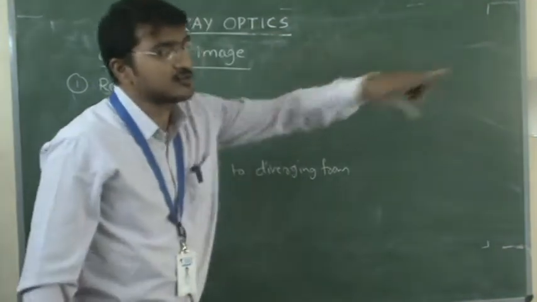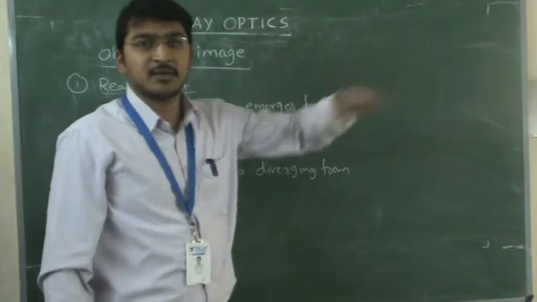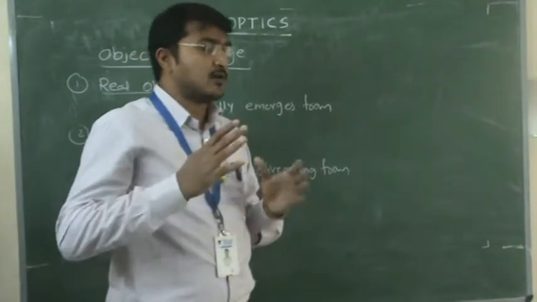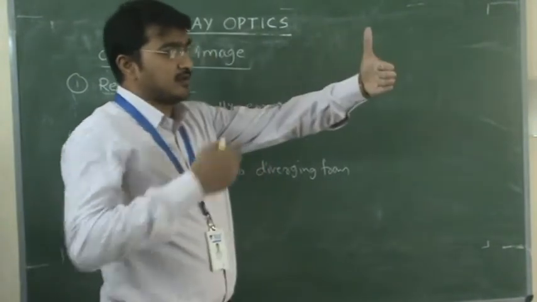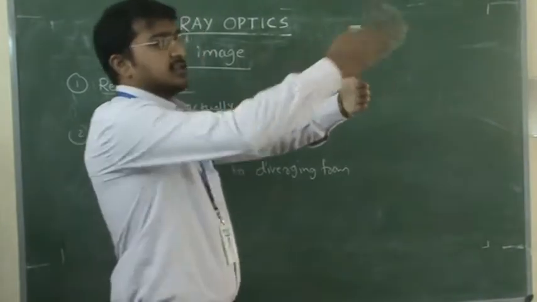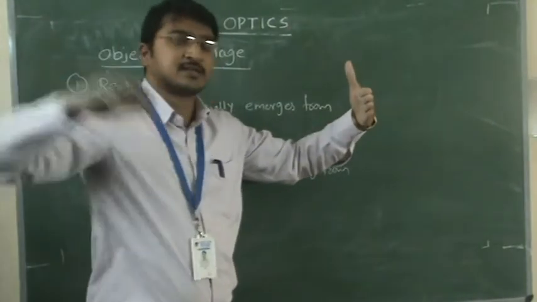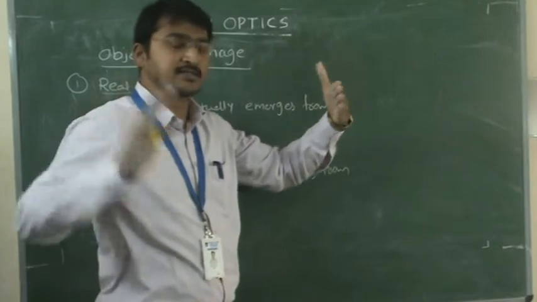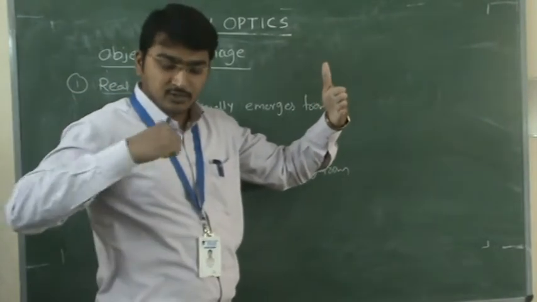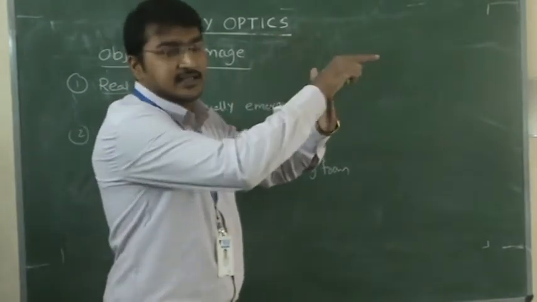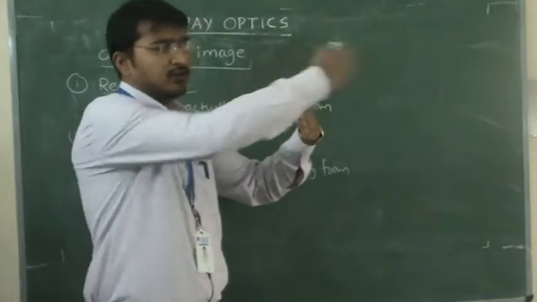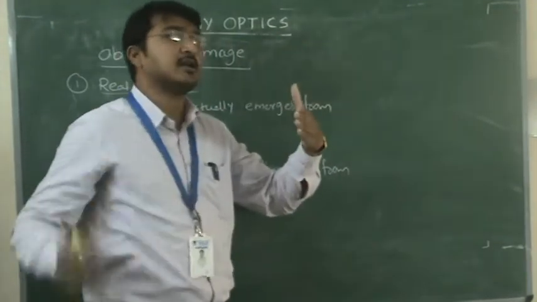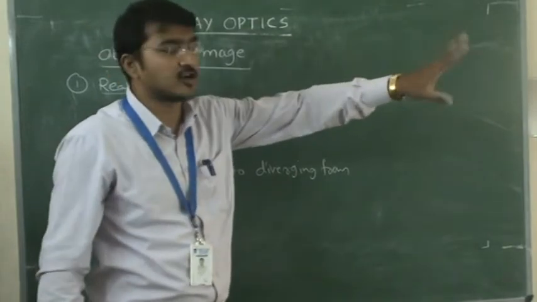What you are seeing is your image. Some other person is observing you. You are the object, and what he is seeing inside is another person like you, but for him that is virtual, not real.